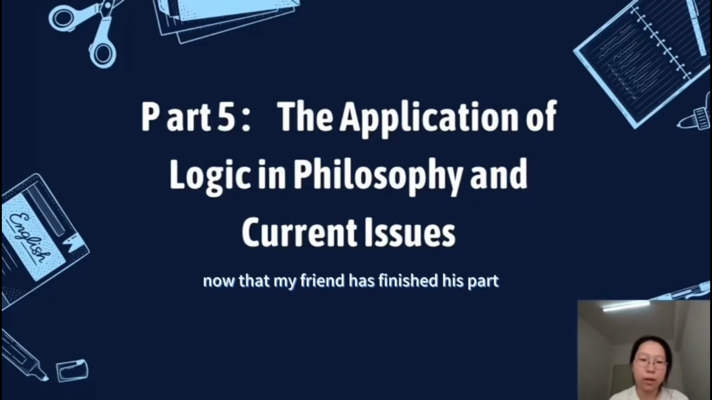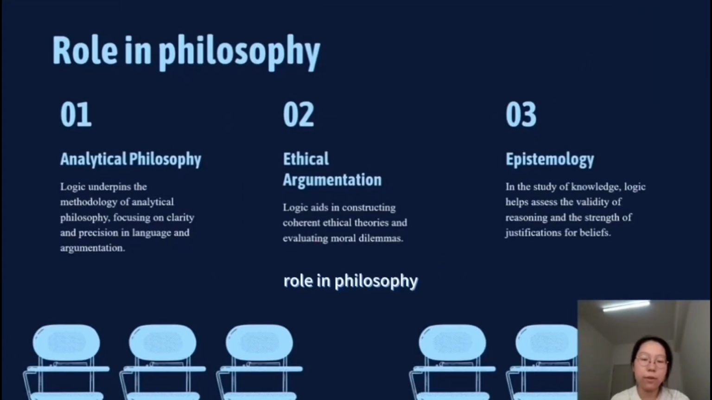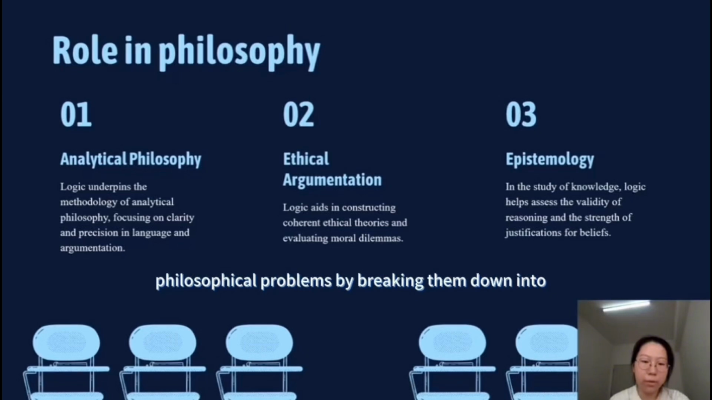Now that my friend has finished his part, let's dive into part 5, the application of logic in philosophy and current issues. Role in philosophy. First, analytical philosophy. Philosophers such as Bertrand Russell used formal logic to solve philosophical problems by breaking them down into smaller, analyzable parts. Second, ethical argumentation.